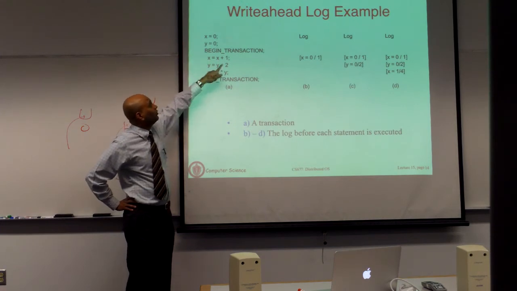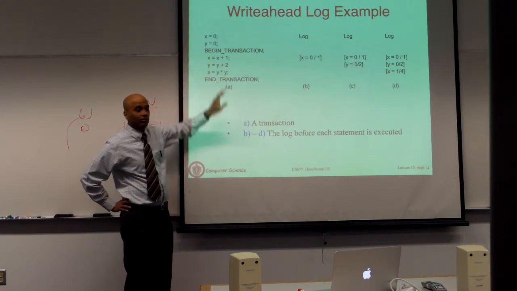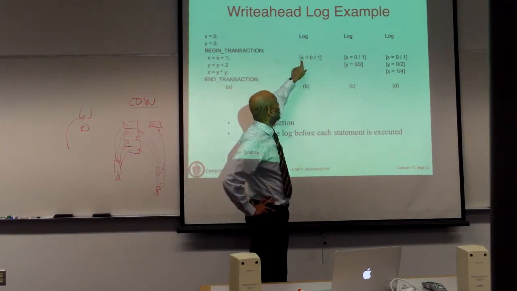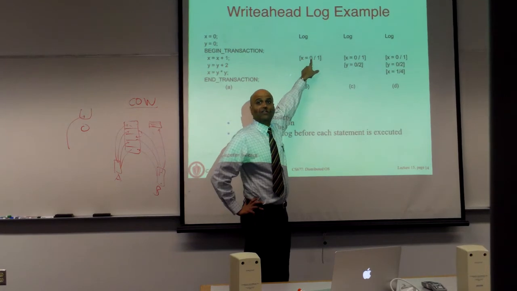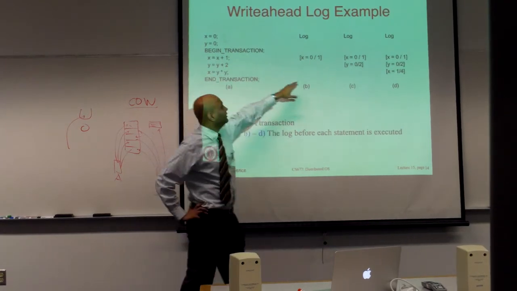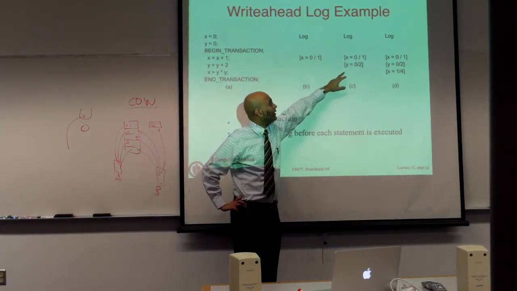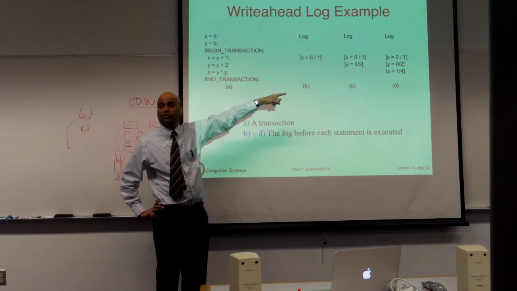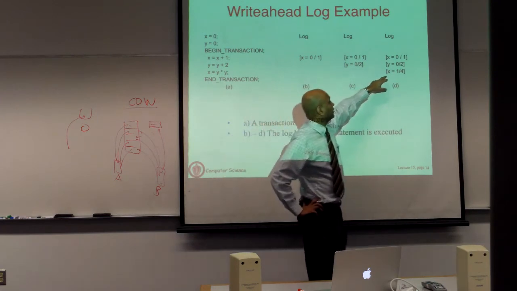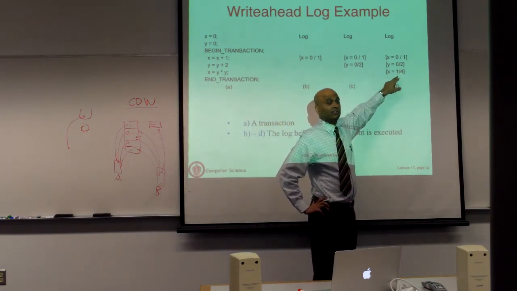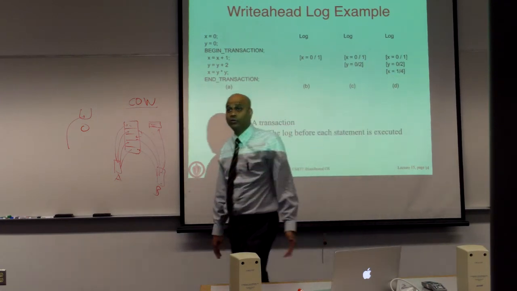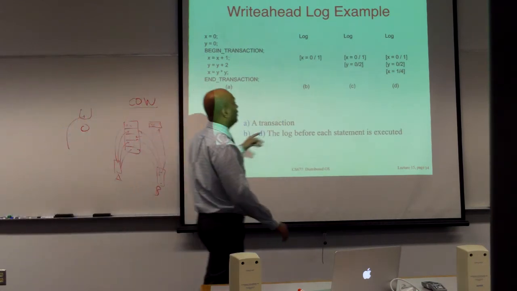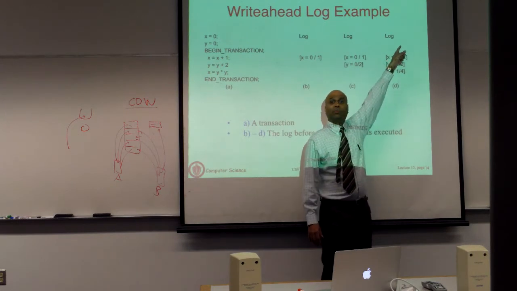The transaction adds 1 to X, adds 2 to Y, and does some other operation. So here is what the log is. The log says I'm modifying X, value before modification is 0, after modification is 1. The next statement executes, I'm modifying Y, value of Y is 0 before, after is 2. Then the third one modifies X, the value before is 1 and after is 4. Now if the transaction fails, you simply go back and look at the log in reverse order and replay the log.